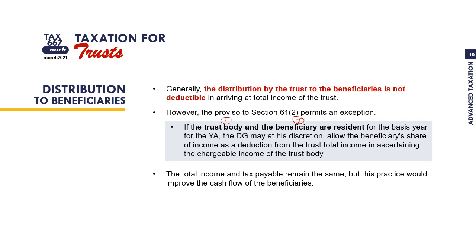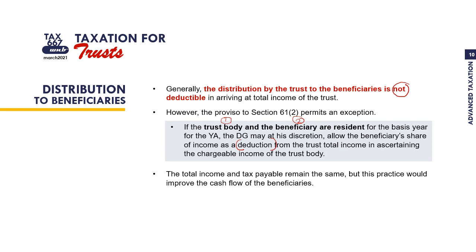You have to remember that the original principle is that distributions to beneficiaries are not deductible. However, if Section 61, subsection 2 is applied, the distribution made to beneficiaries is allowed to be deducted from the trust's total income.